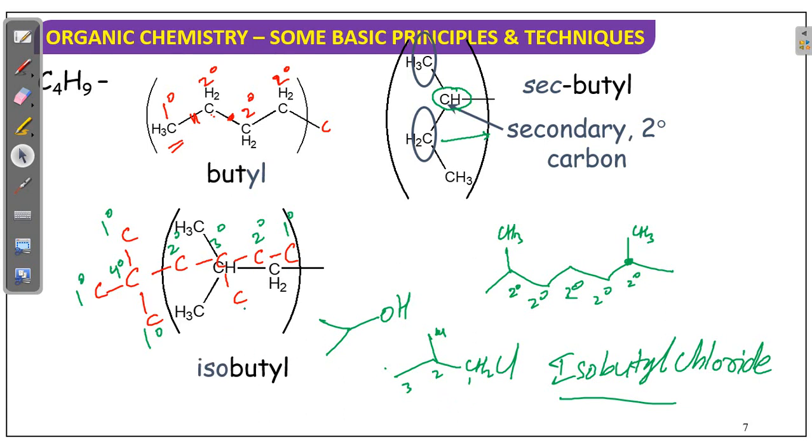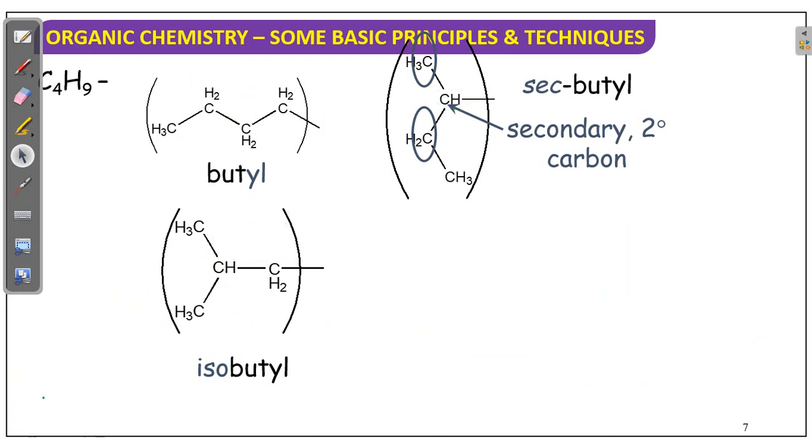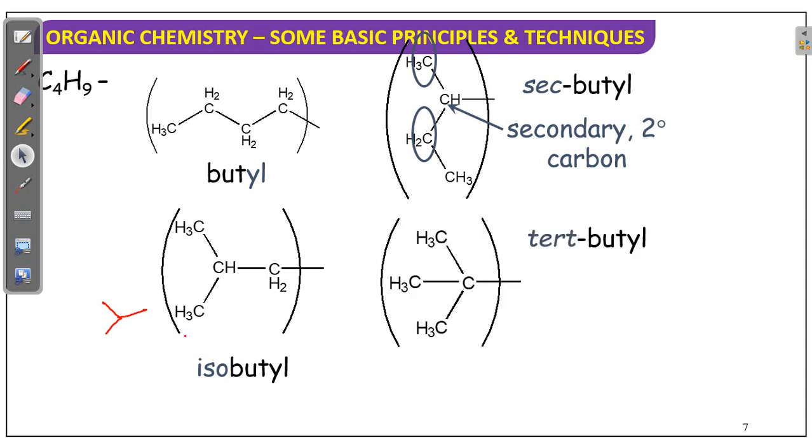See here, isobutyl I gave you. Isobutyl is just like a V shape, V or Y you can say. If it is there like this, this is the isobutyl. Now if 3 are there, this is a tertiary butyl. Why tertiary butyl? 3 carbons. The carbon which is attached to 3 carbons, that is called tertiary, 3 degree. Okay, the carbon which is attached to 2 carbons, that is secondary.